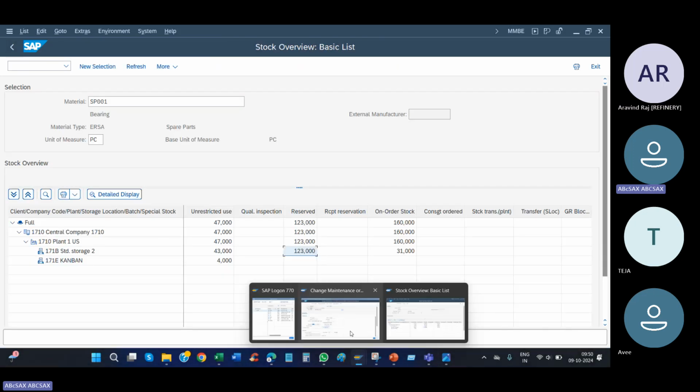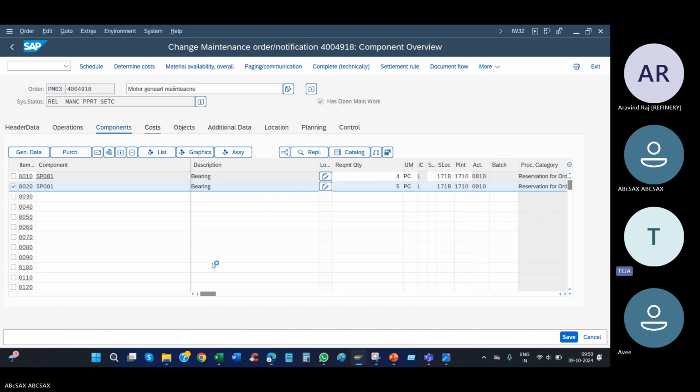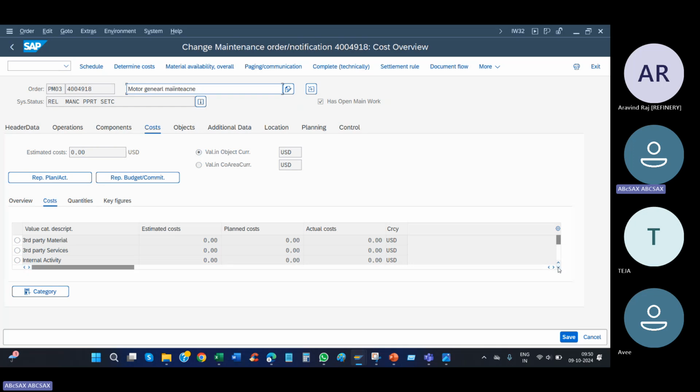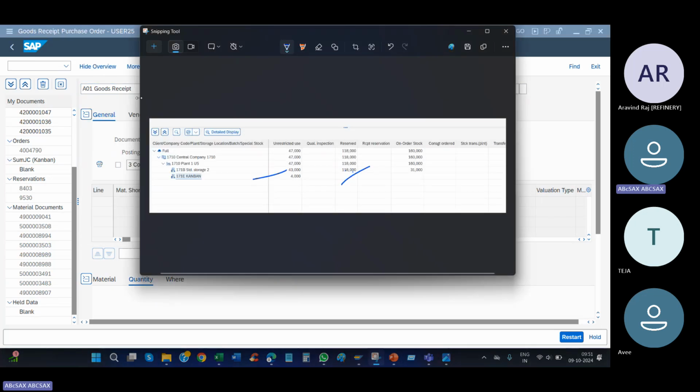Actually, plan cost should come. I think it is not coming, but the plan cost will come during this time because it is planning. We had planned that I need 5, but consumption can differ. The T code is MIGO. You can do goods issue against the work order number also.